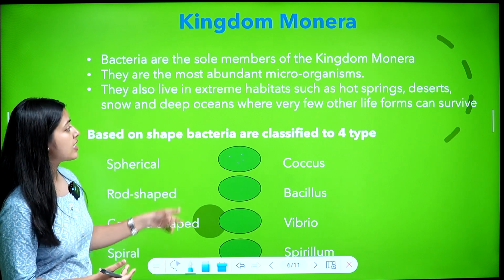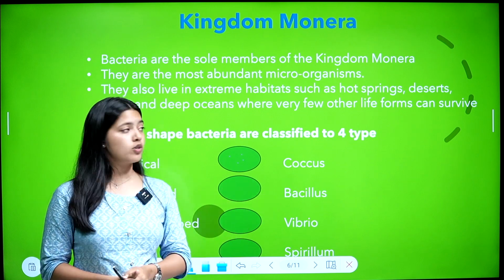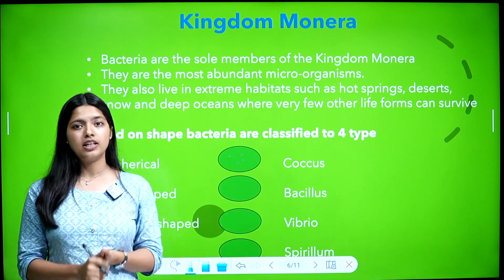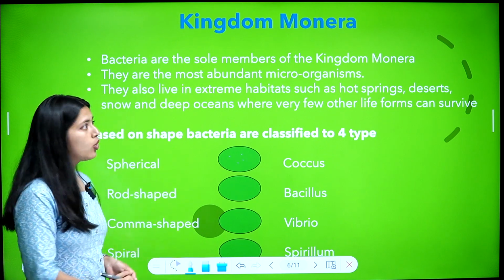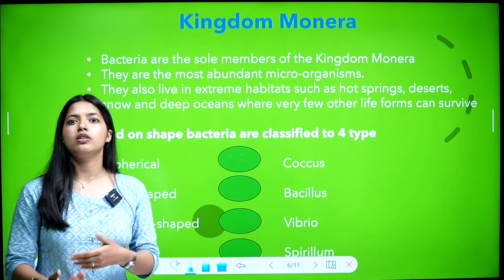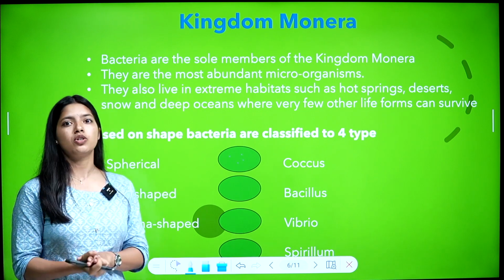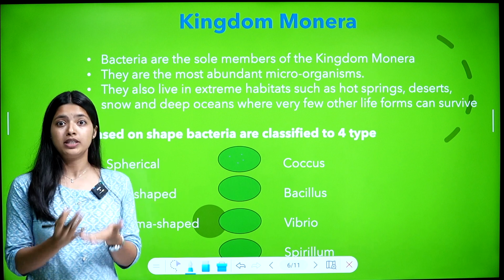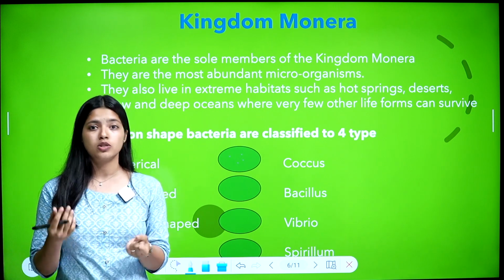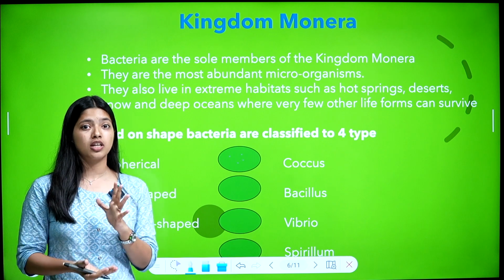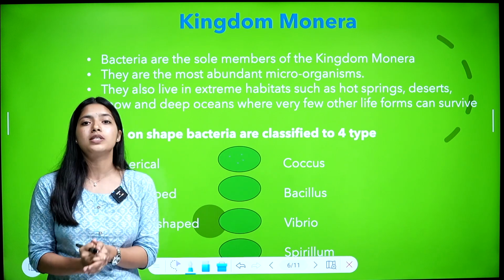So they also live in extreme habitats such as hot springs. You know hot springs, the temperature is high in hot springs. And deserts, yes, desert is a harsh condition. Snow, where the temperature is below 0 degrees Celsius. In such a temperature also bacteria can exist, where even humans can't. And then deep oceans, where there is no light and the pressure is high. In such conditions also some bacteria can exist, where very few life forms can exist.